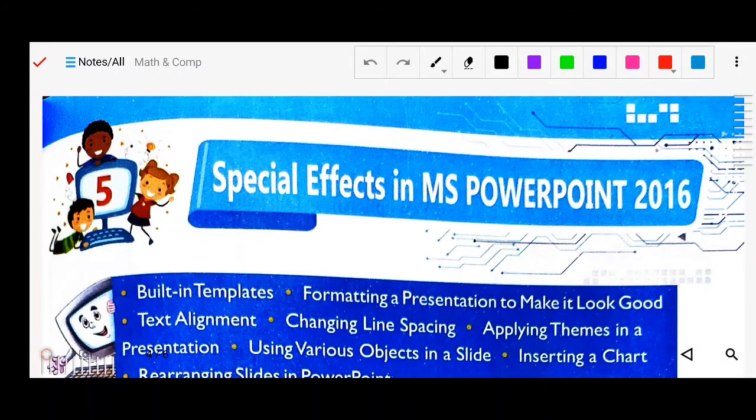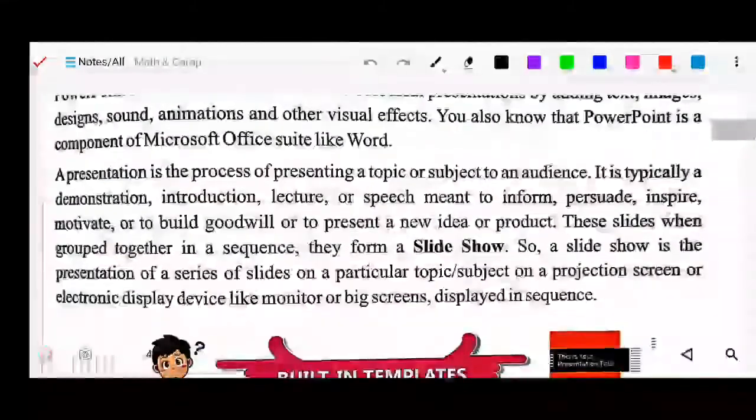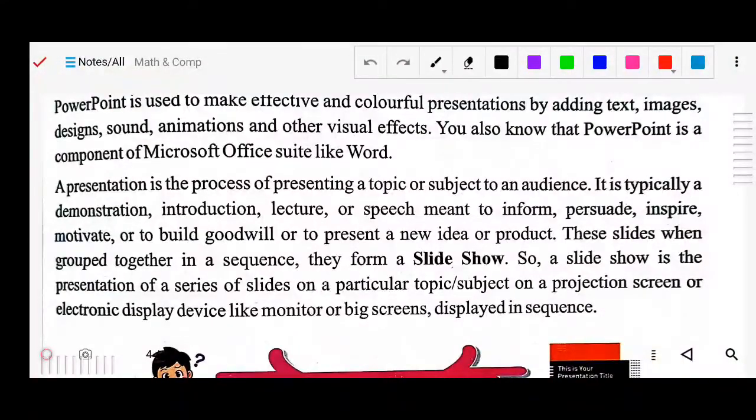A presentation is the process of presenting a topic or subject to an audience. So as I told, with the help of PowerPoint we are presenting our ideas, our views, our information to the audience, meaning to others.